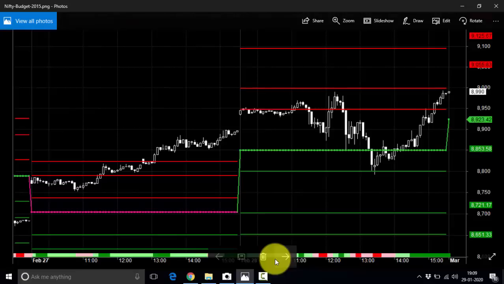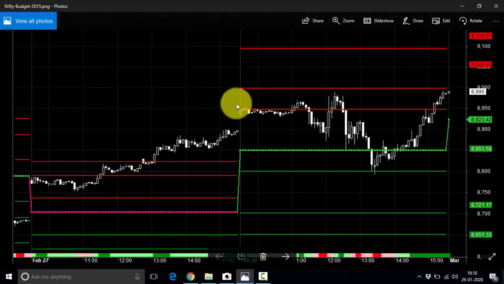So I am going to show you examples since the year 2015. So I am showing you charts of 2015, 2016, 2017 and 2018. But friends, I am not going to show you the charts of 2019 because in 2019 the real budget was not published, rather it was an interim budget. So the market has not done much. So in any kind of full budget, you can use this strategy.